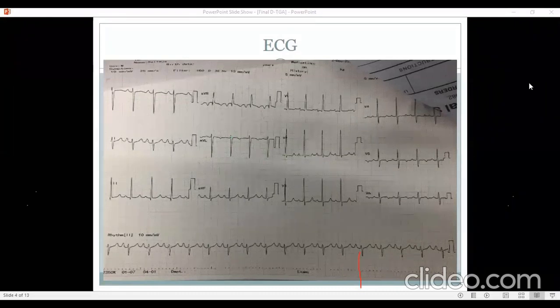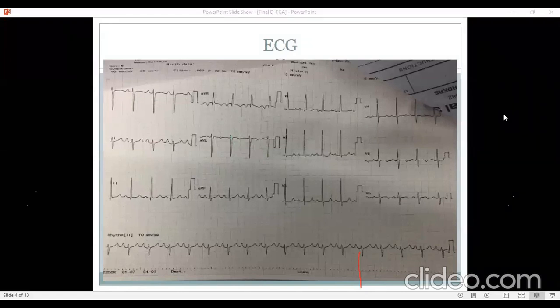For the students, to exclude the other conditions: for DORV, a clockwise loop is a point against it, and you usually have a strain pattern in a DORV. RVH with strain, and various other things like PR interval prolongation and S wave slurring, if those are present, they are in favor of DORV. As Madam said, the ECG can go along with DTGA and truncus.